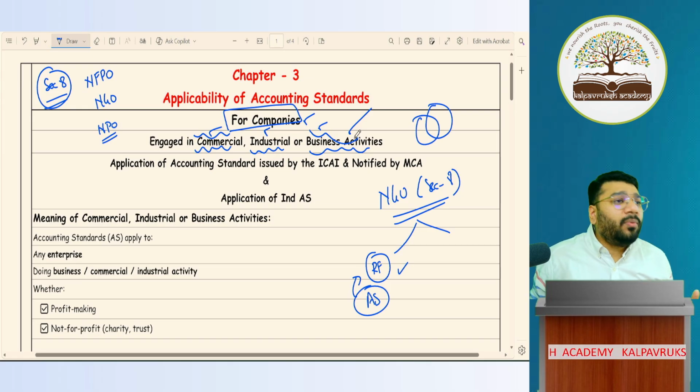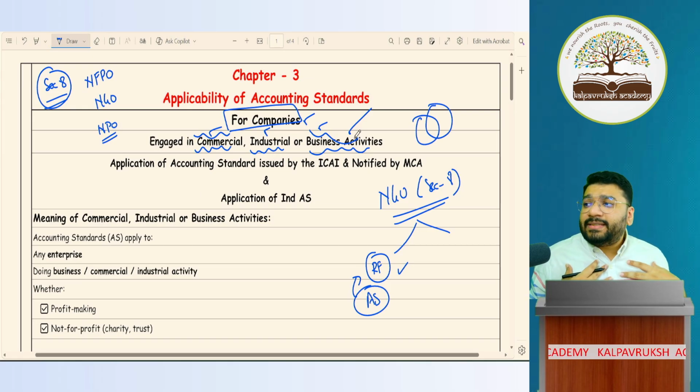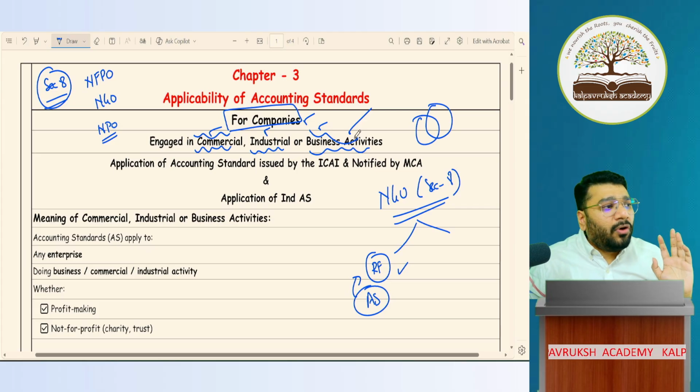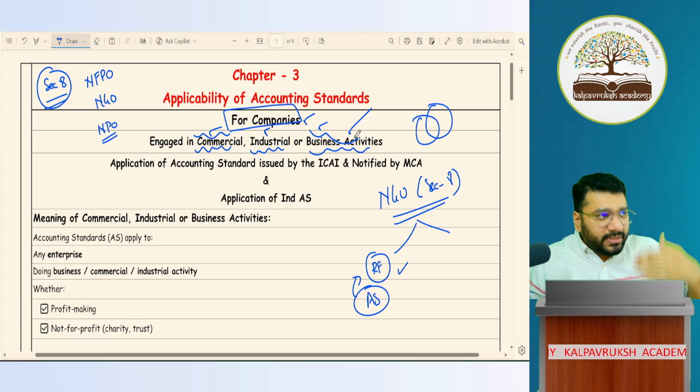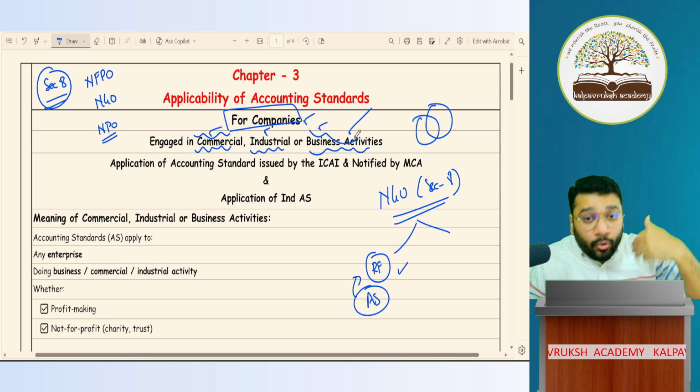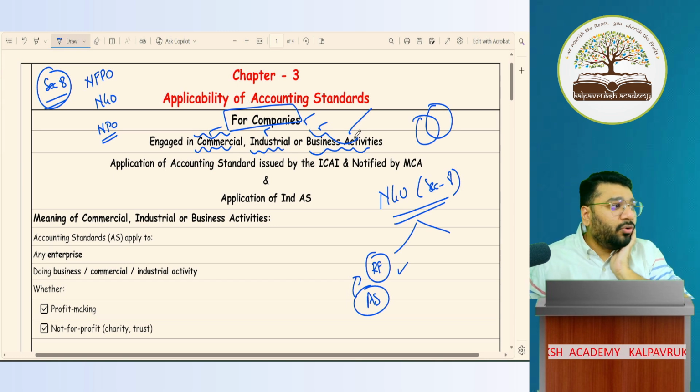Okay. Let me give you one example. Let's say I created one Section 8 company, right? My motto was to collect money from you and use it for the purpose for which I'm collecting the money. So I got, let's say, from different people, 10 lakh rupees. Now, I don't spend this money in one shot. This money, I'm going to pay out in multiple parts over a period of, let's say, 2, 3, 4 months.